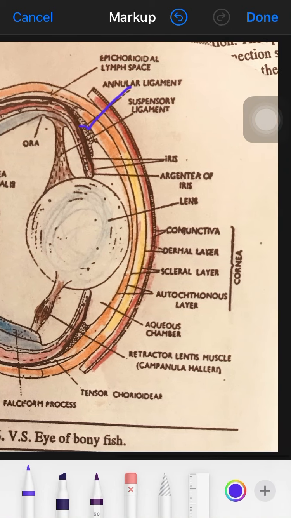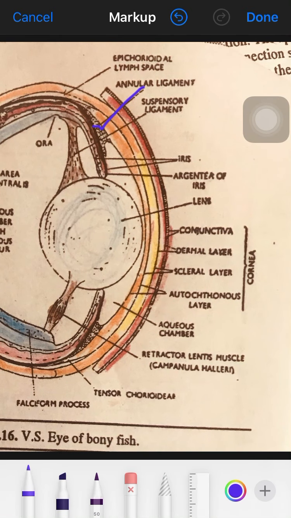It is present in the region covering the outer surface of the iris. So here it is labelled argentea.